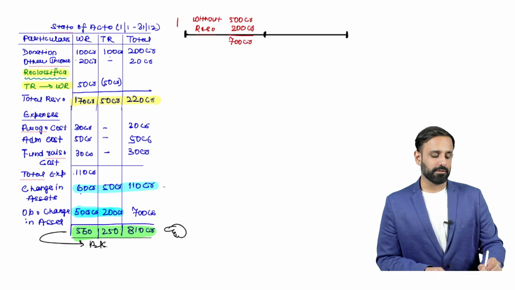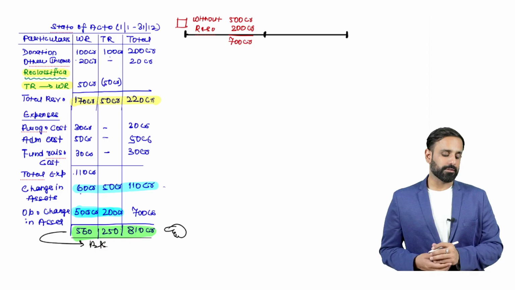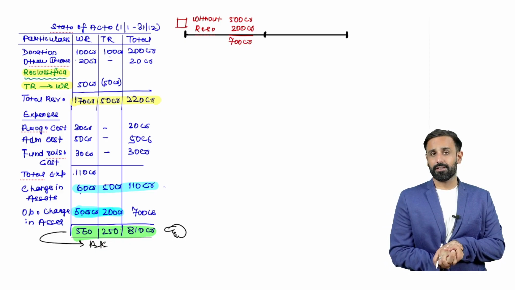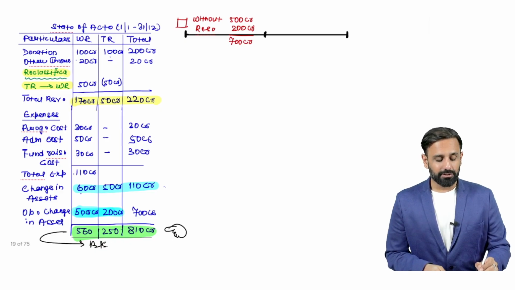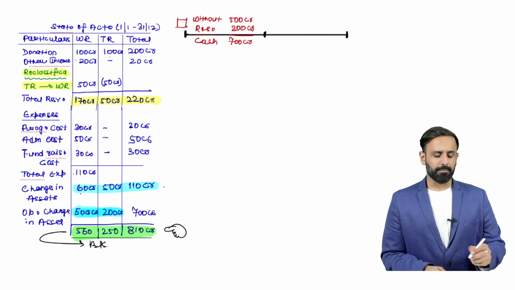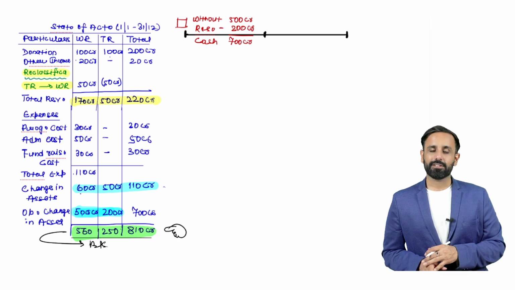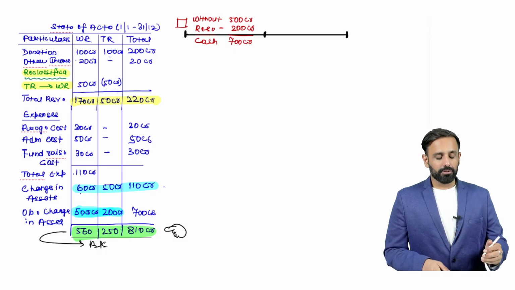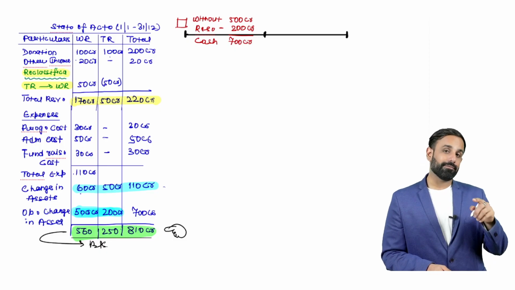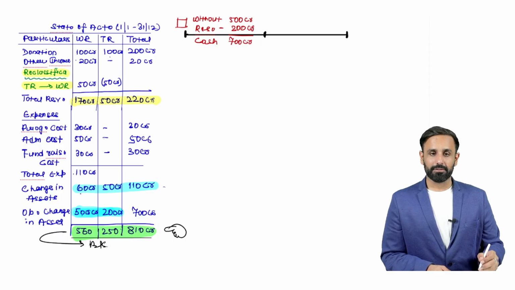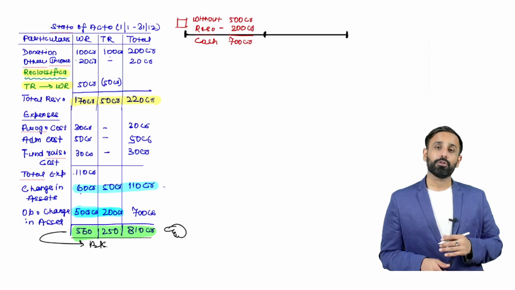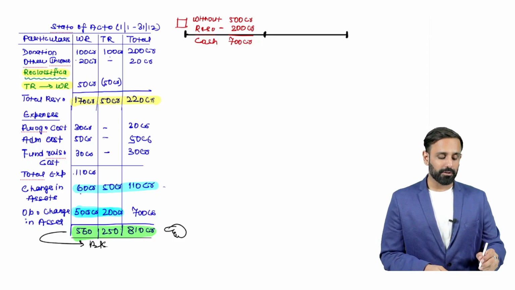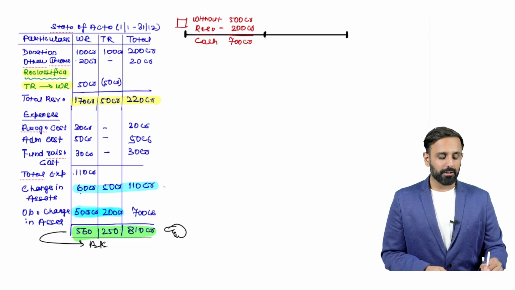And in the previous year itself, you have started this business. Now you are having cash of 700 crore because you have received this much donation. Restricted donation can be used only for the restrictive purpose. So when you started the business in the previous year, at that time you prepared the opening balance sheet.